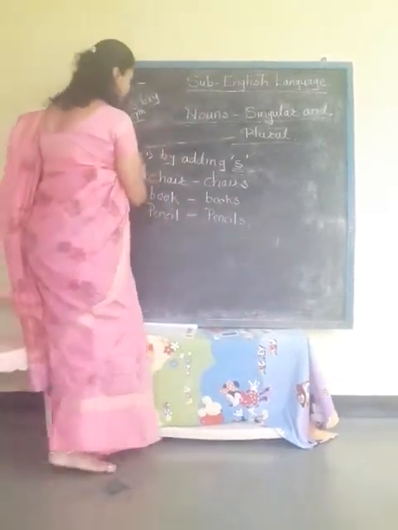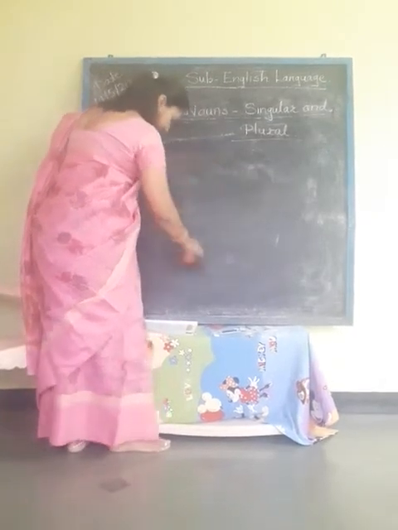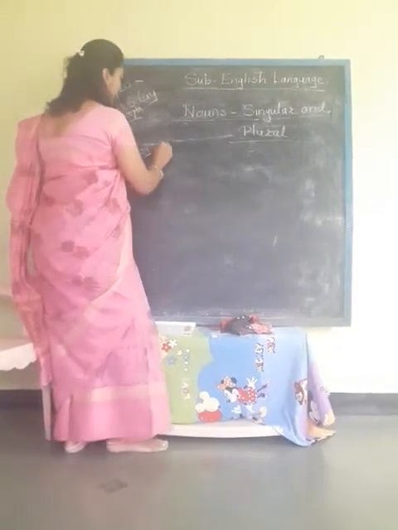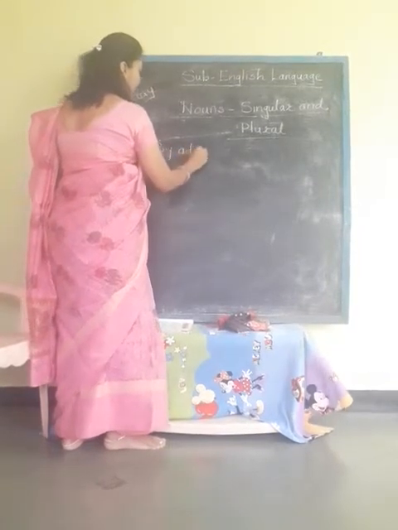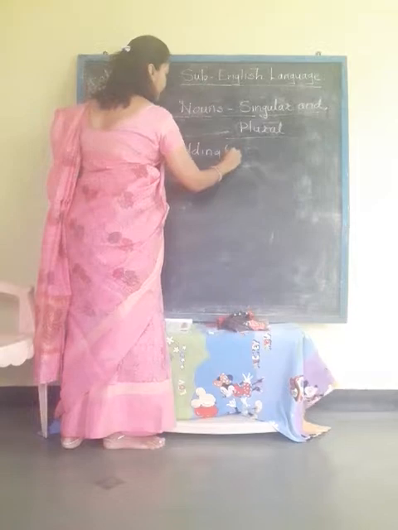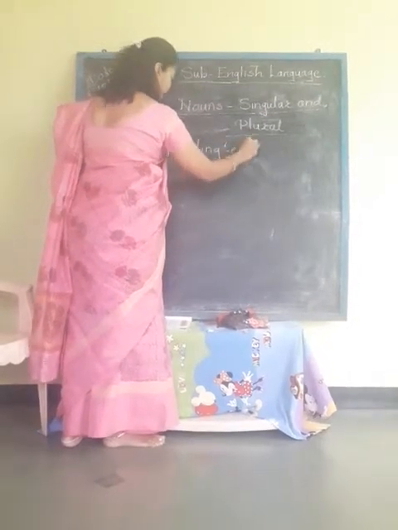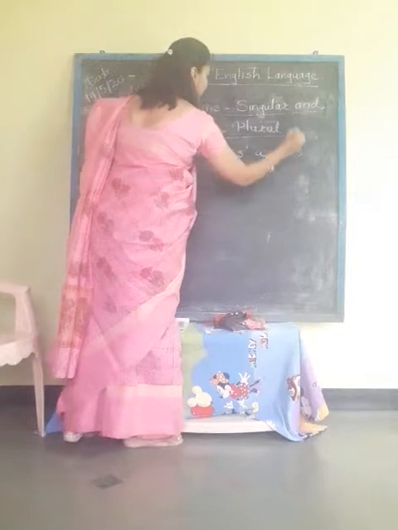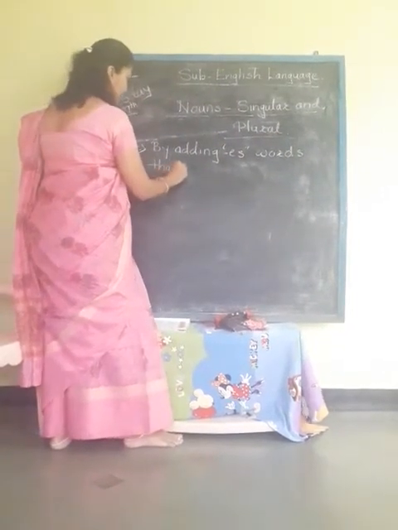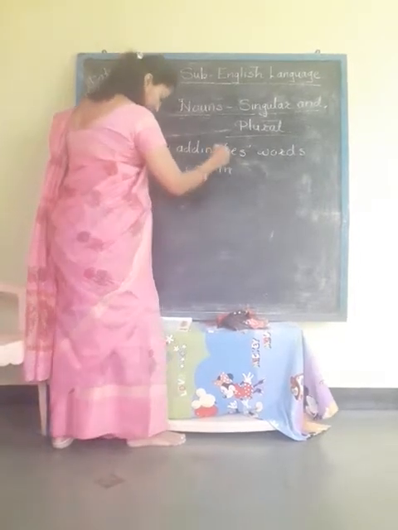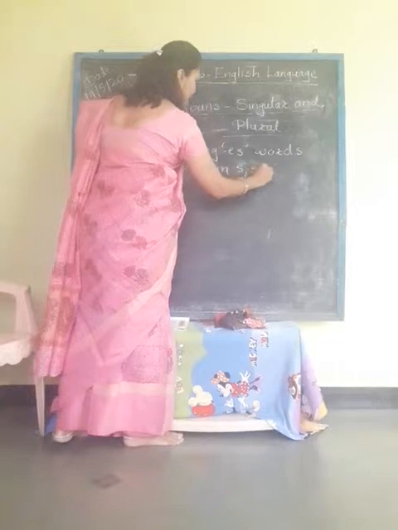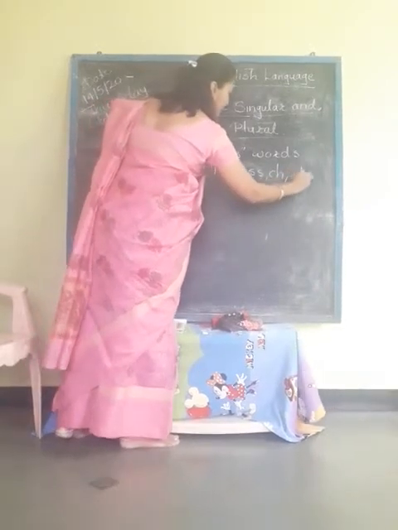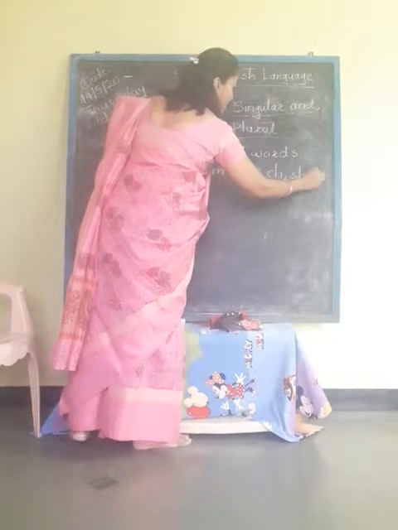Second rule is that by adding es, to words that end in s, double s, ch, sh and x.